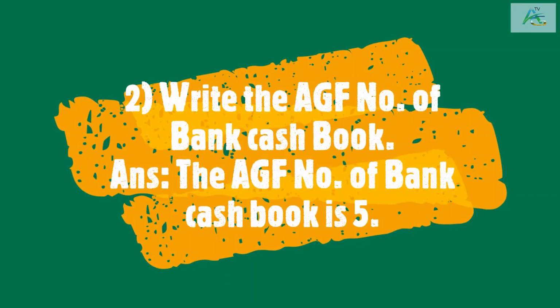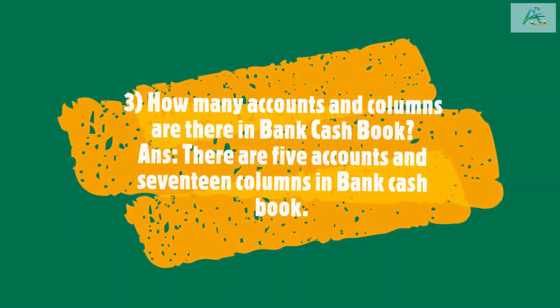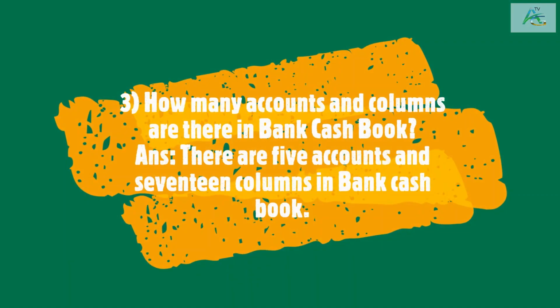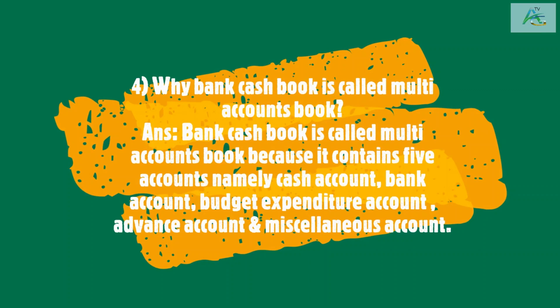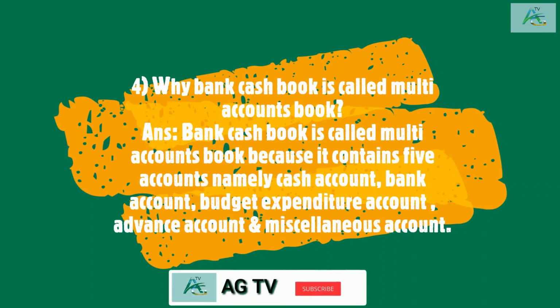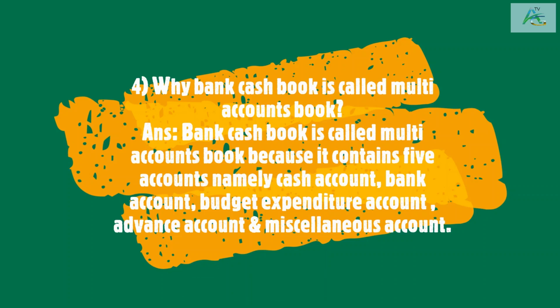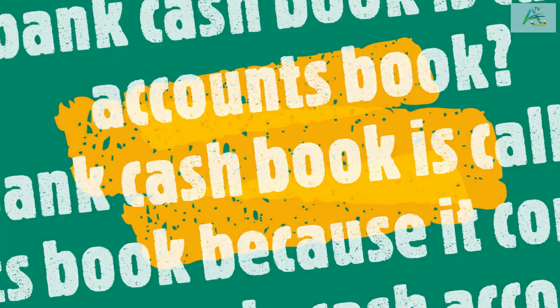Write the AGF number of Bank Cash Book. The AGF number of Bank Cash Book is 5. How many accounts and columns are there in Bank Cash Book? There are 5 accounts and 17 columns in Bank Cash Book. Why Bank Cash Book is called Multi-Accounts Book? Bank Cash Book is called Multi-Accounts Book because it contains 5 accounts, namely Cash Account, Bank Account, Budget Expenditure Account, Advance Account and Miscellaneous Account.